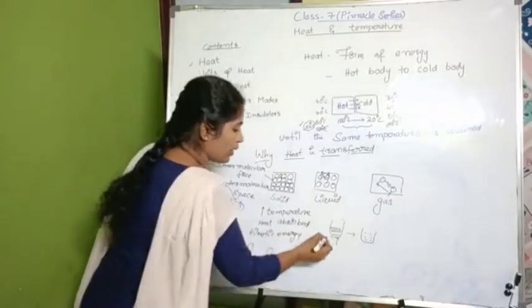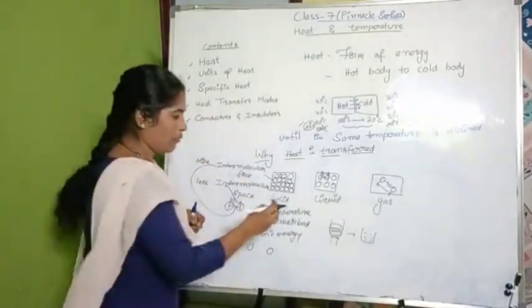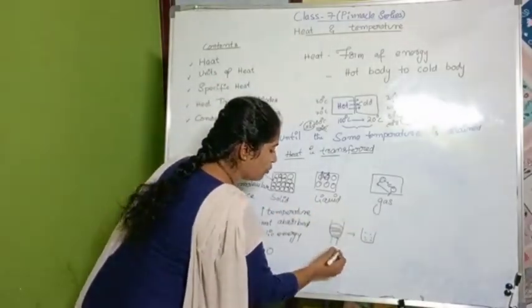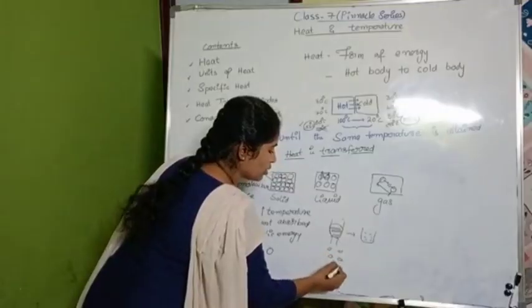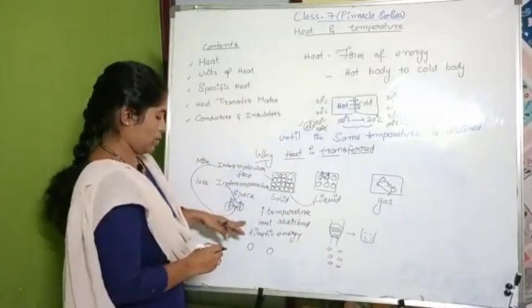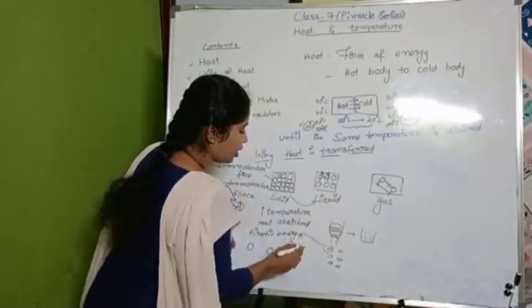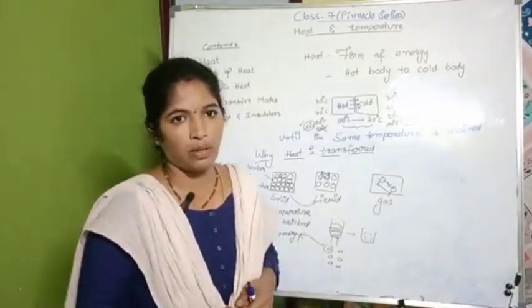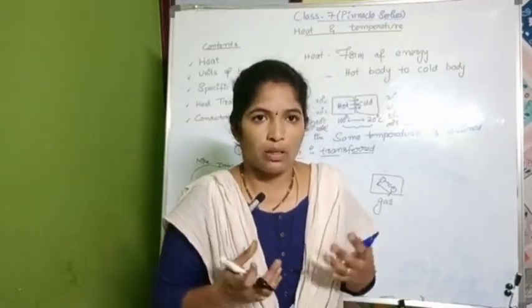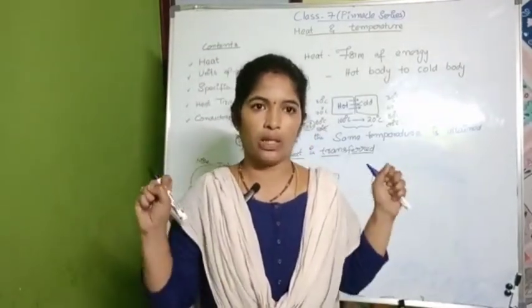Why? If I am giving heat, it absorbs the heat and the molecules will move far from each other. So that solid will become liquid. Right? Similarly, why do they move? Because they attain kinetic energy by absorbing heat. If I am a molecule and I absorb heat, I will attain kinetic energy, so I will try to move.